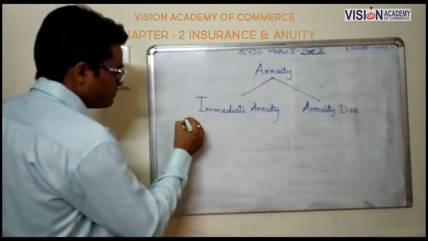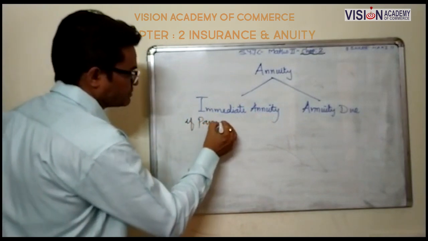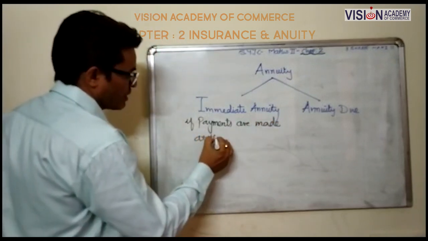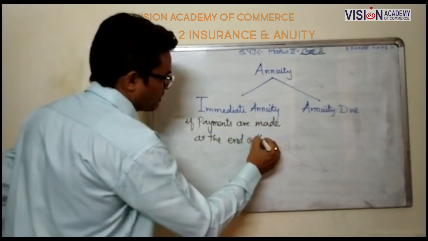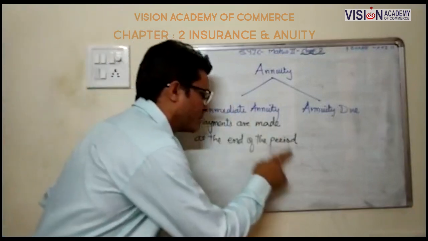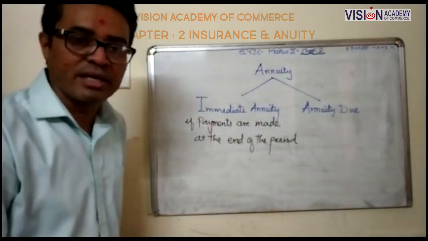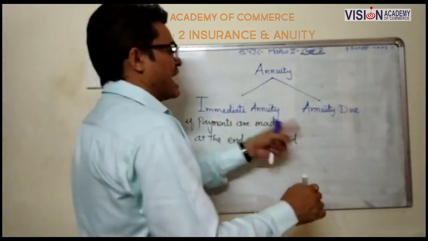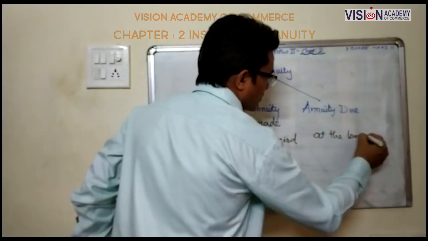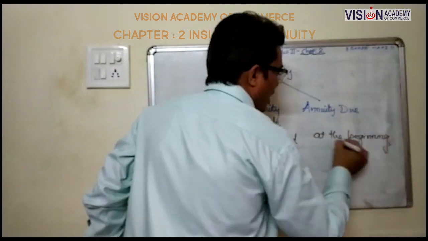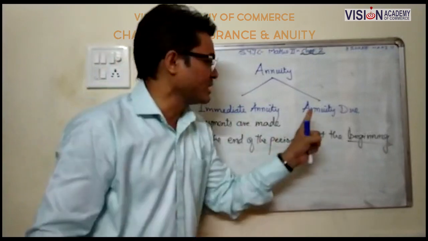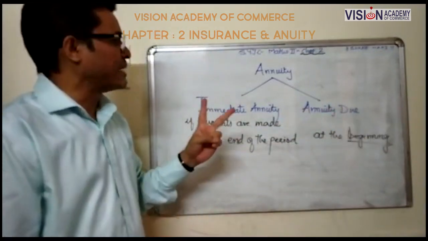So if payments are made at the end of the period, which is known as immediate annuity, and if payments are made at the beginning, starting में आपने इन्वेस्ट कर दिया, then it is known as annuity due. So there are two types of annuity.